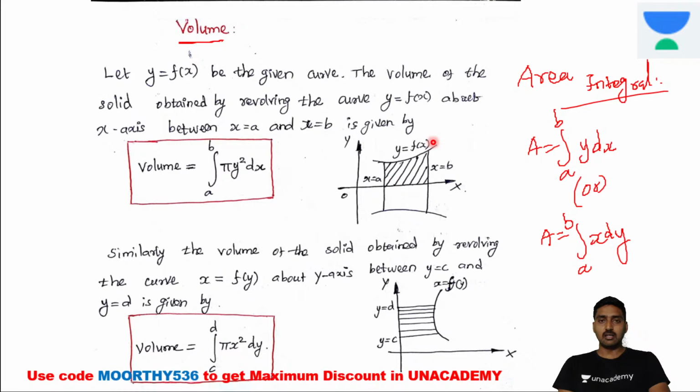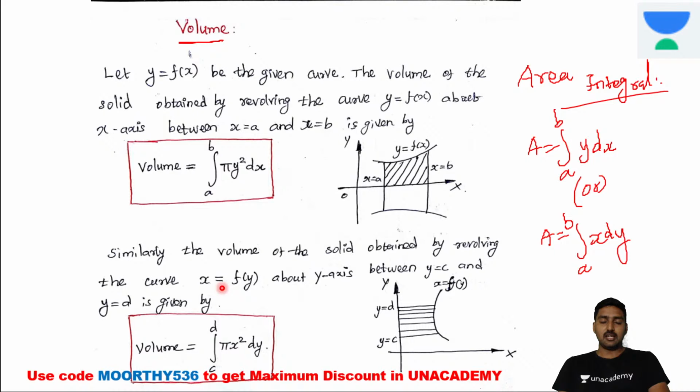Y is equal to f of x. So we are revolving this curve about the x-axis, and we need to identify the x-axis limit. The limit may be given in the question, or we need to identify it by substituting the other variable equal to 0. It's pi y square. Here the area element is y into the difference, so we are multiplying pi as well as y square.